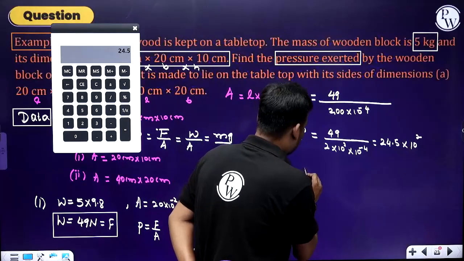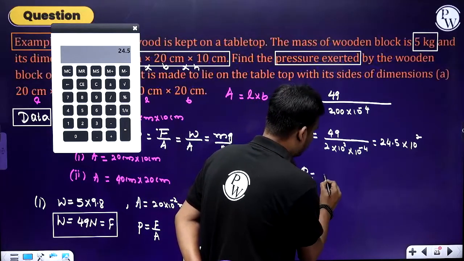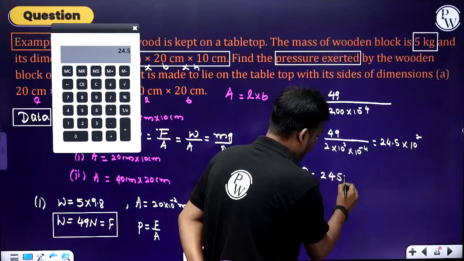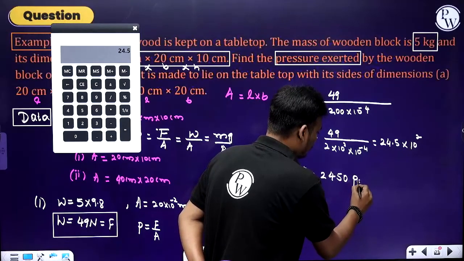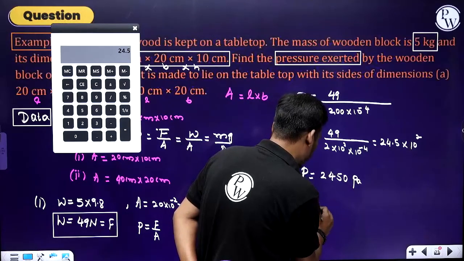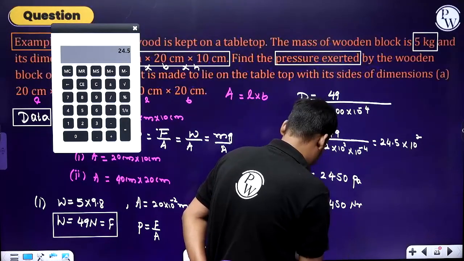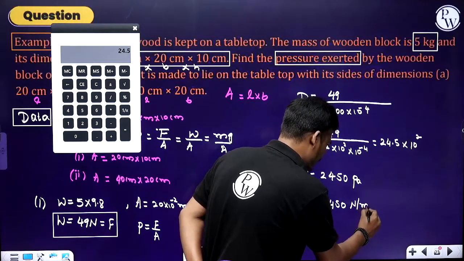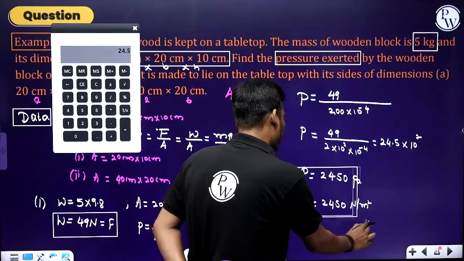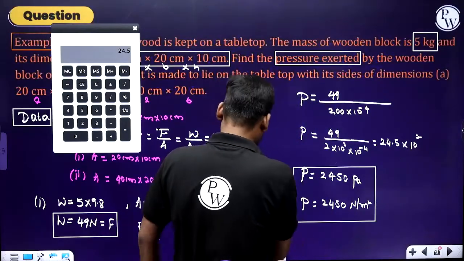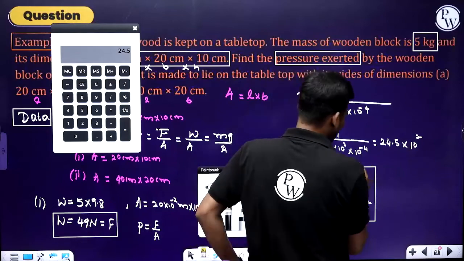So finally you can write pressure equals 2450 Pascal, or 2450 Newton per meter square.